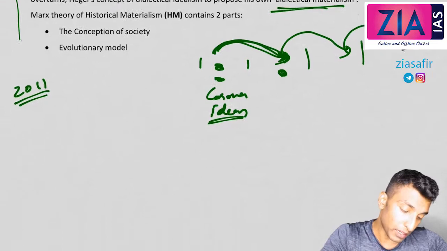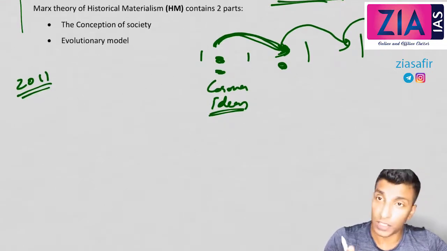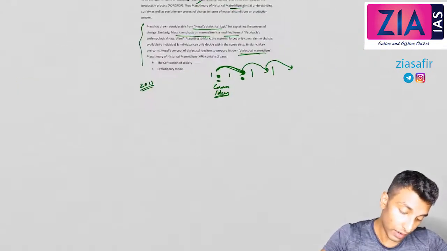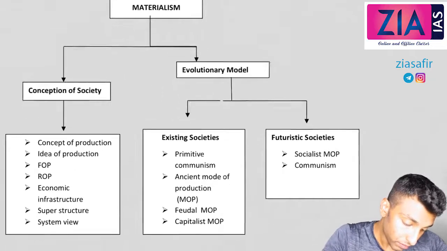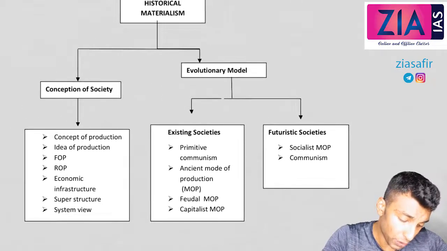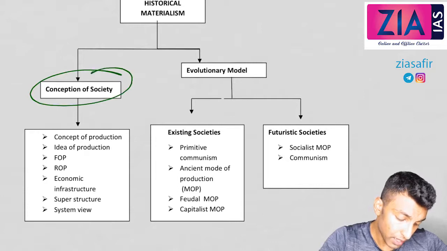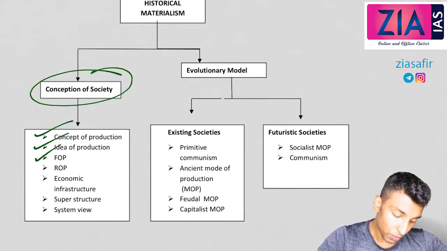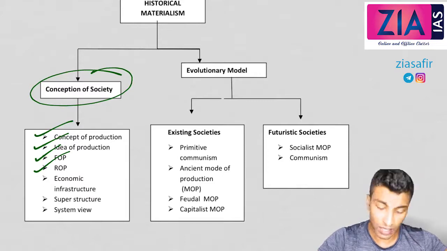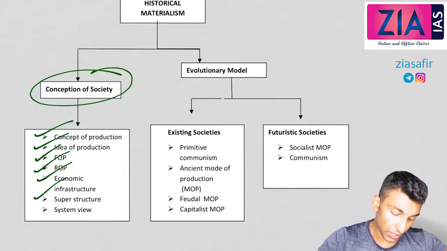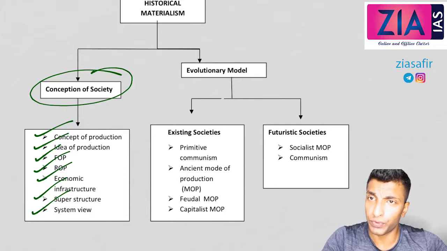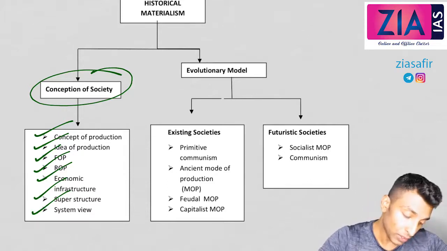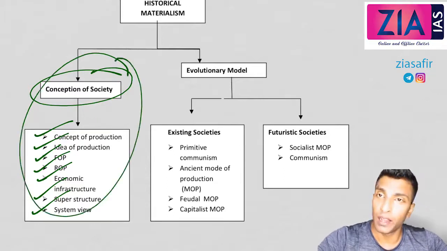Marx's theory of historical materialism contained two parts: the conception about society and the evolutionary model. So this I have just explained, what the two parts are. There is the conception of society, here you will write the concept of production, FOP, force of production, relations of production. You know this: economic infrastructure, superstructure, system. If you are watching this video first, please watch the previous video, then only you can complete it, okay? So this we have discussed in the previous video.